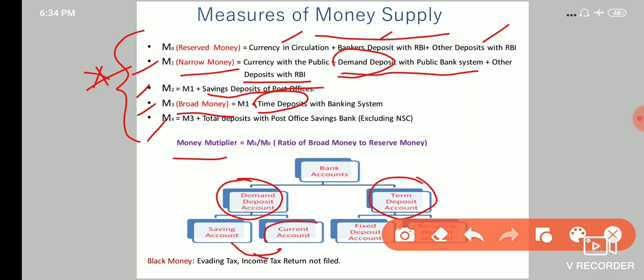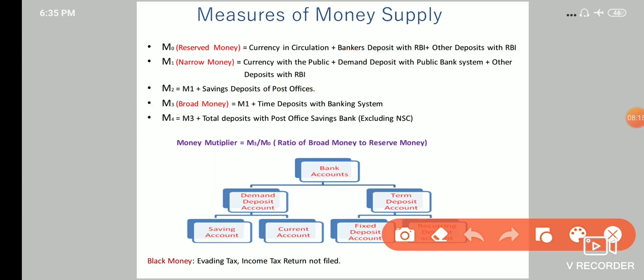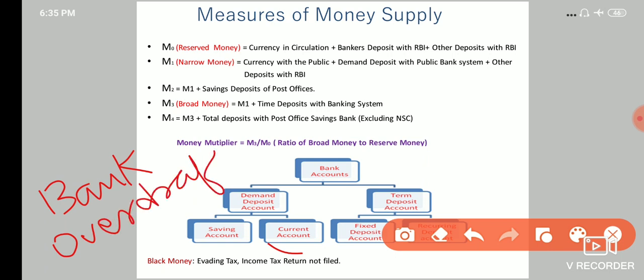The current account is the same as a savings account, but there is a little difference. This account is operated by businessmen, and in this account the rate of interest is 0%, that is, you won't get any interest. And this account provides you a facility of bank overdraft, which means that you can withdraw money from your current account even if your balance is 0. That is, you can have a negative balance. It is just like a short-term loan which is lent by the bank to the businessman, and the bank will charge interest on such lending.